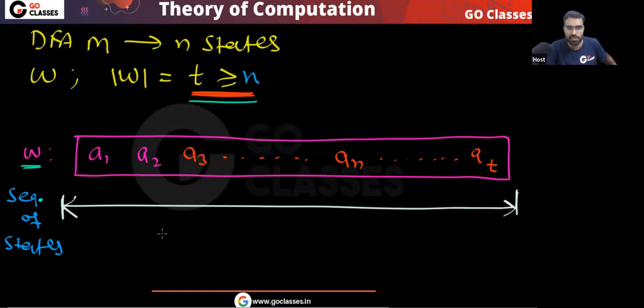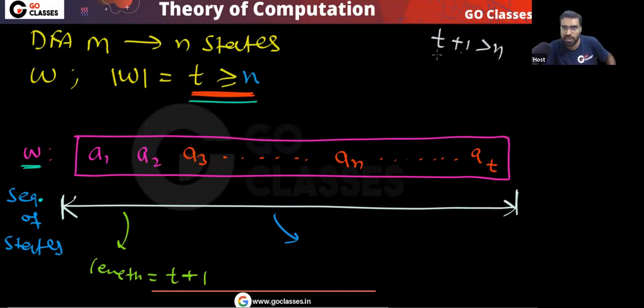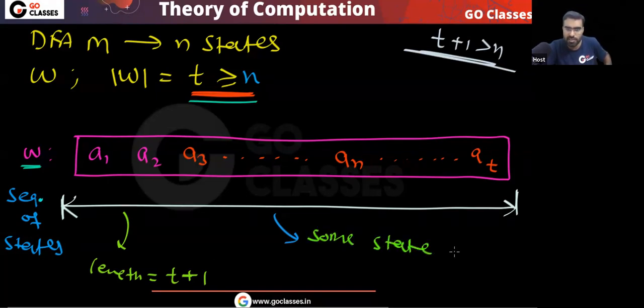What will be the length of this sequence? The length of this sequence will be t plus 1. Because t plus 1 is greater than n, you can easily notice some state repeats. This is one observation.